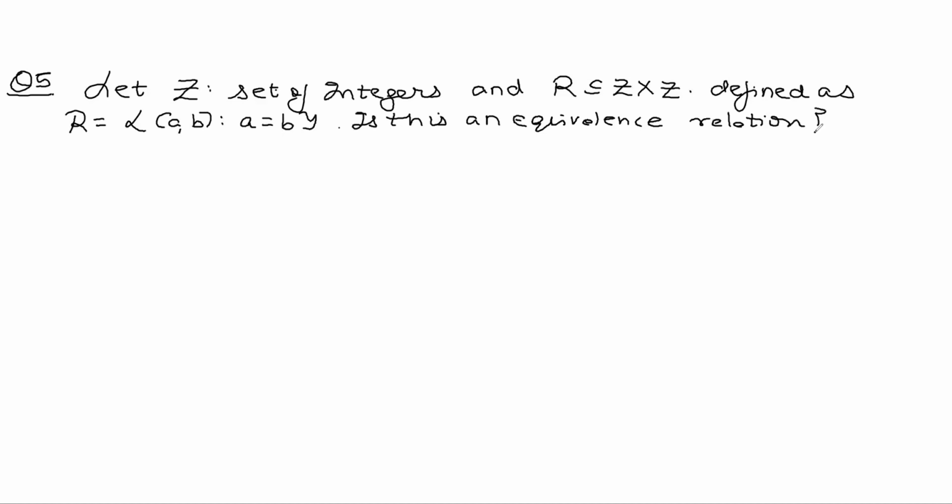So Z is the set of integers and R is a subset of Z cross Z. Now all of you know Z cross Z is the Cartesian product of integers.